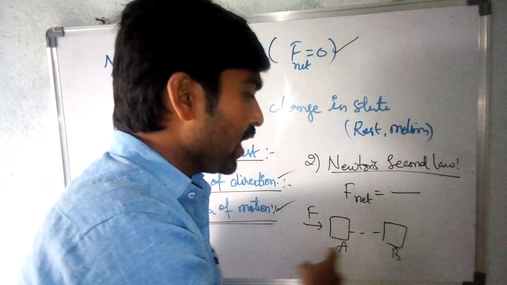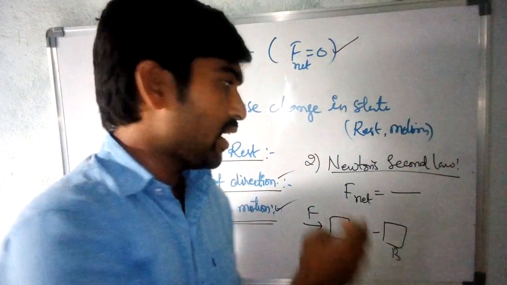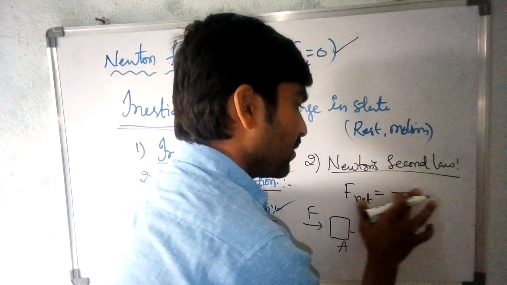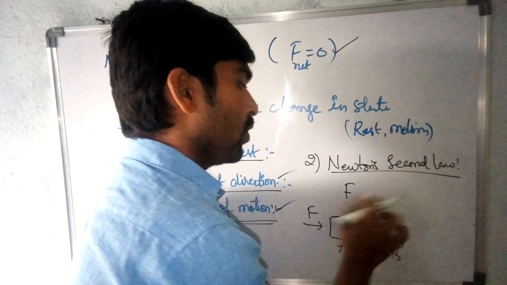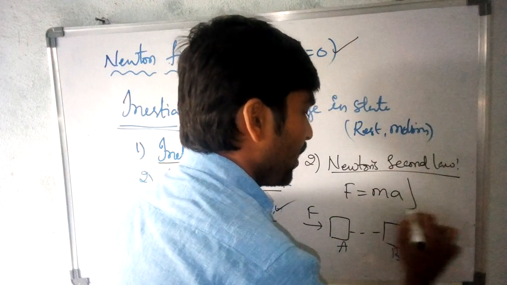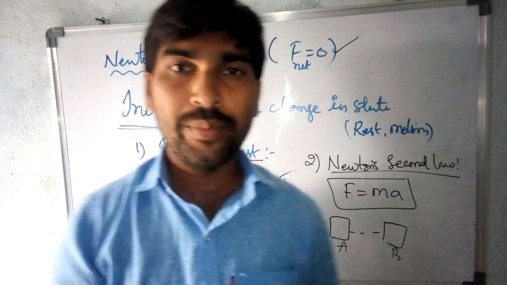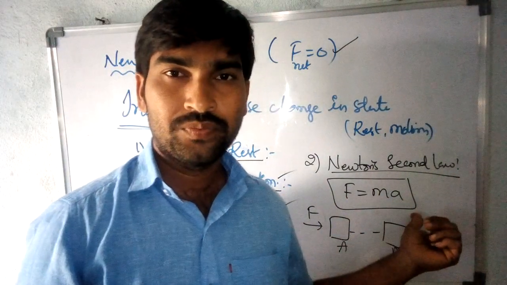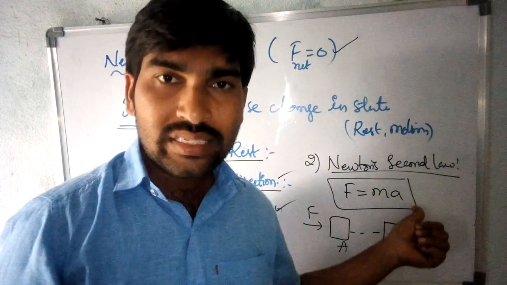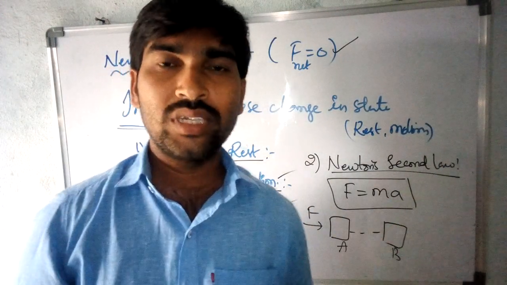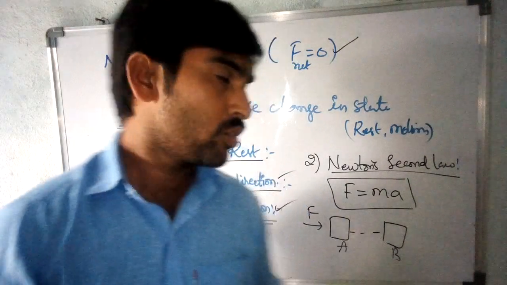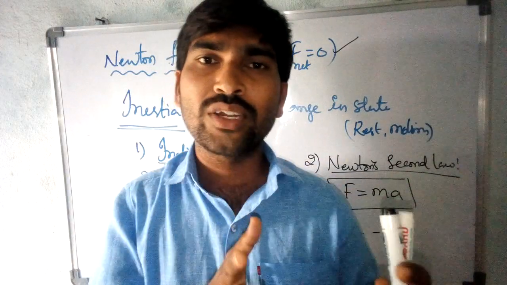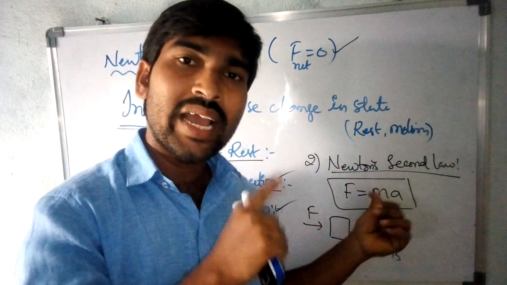This force is equal to how much? This explains Newton's second law. The applied force, F net, is equal to F equals ma. F equals ma means the applied force is equal to mass into acceleration. The product of the mass and the acceleration is equal to the applied force. This is the second law of motion. So what is the second law? When we apply force on any body, that force is equal to the product of its mass and acceleration.